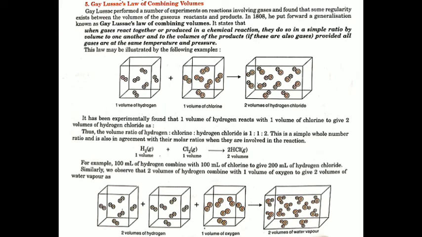In the same way, if we combine hydrogen plus oxygen to make water, then 2 H2(g) combines with 1 O2(g) and gives me 2 H2O(g). In this reaction and in this figure you can see that 2 volumes of hydrogen combine with 1 volume of oxygen and give me 2 volumes of water vapor. So in this case the ratio of hydrogen, oxygen and water vapor is 2:1:2, which is a simple ratio. So this is the meaning of Gay-Lussac's law of combining volumes. I hope these all 5 laws of chemical combination are clear to you. Thank you very much.